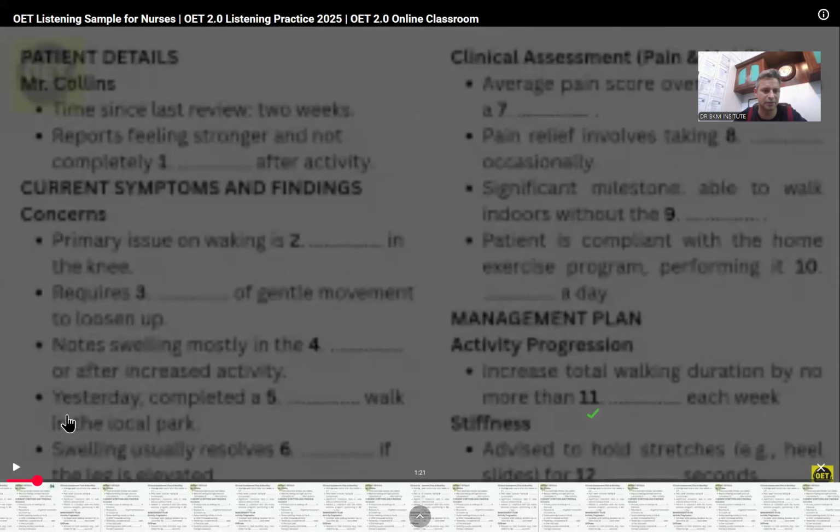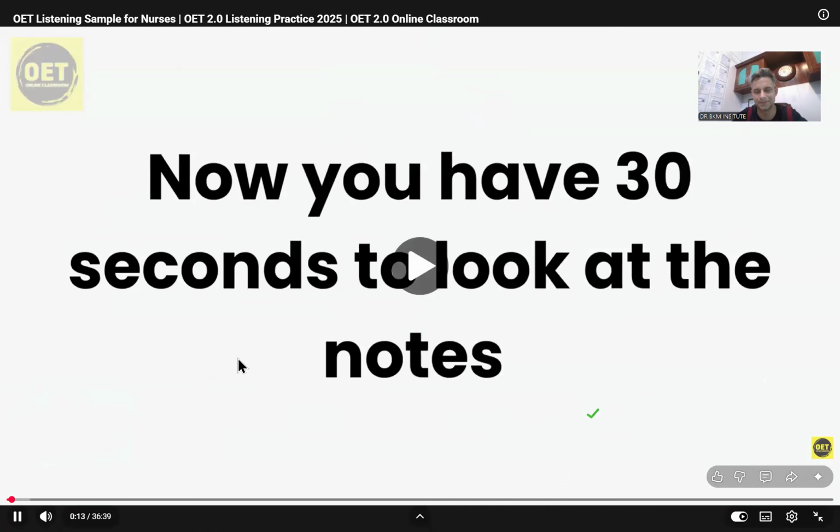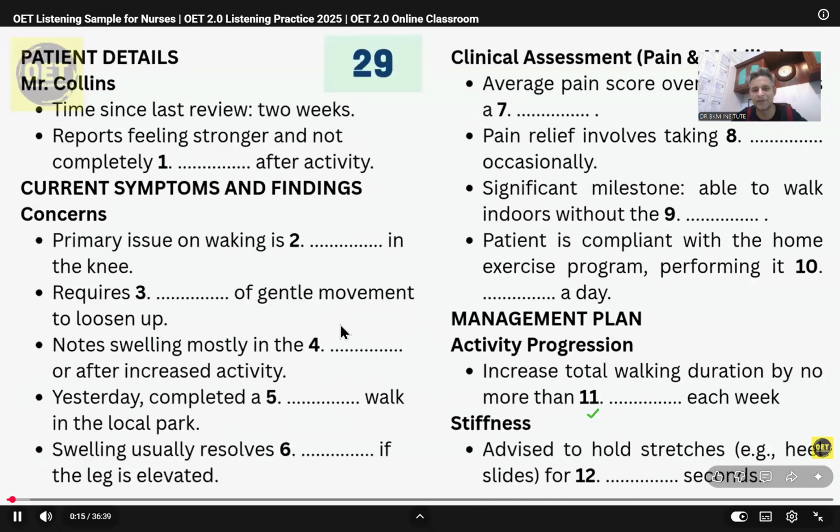Okay, let's see how many seconds. I think they will give you around 60 to 90 seconds to prepare, or maybe they are giving only 30. Okay, let's see. All right. So they have given 30 seconds.